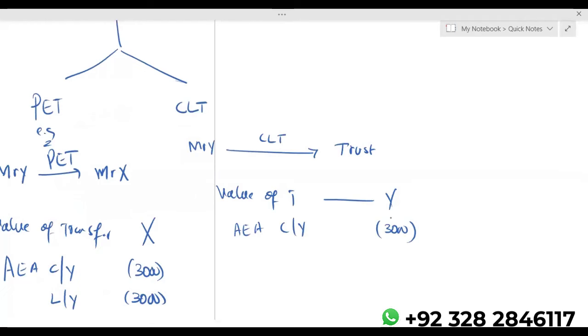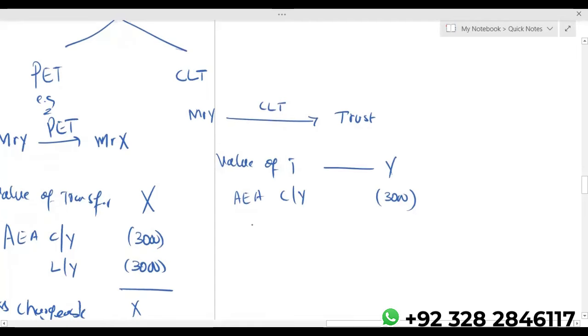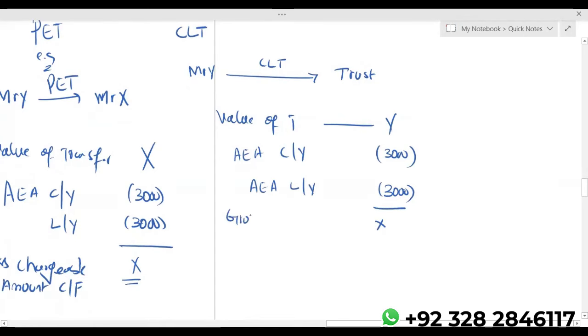And question is always solved in a chronological order, sequentially. You have to deal with the first gift first, then second. For example, if in the same tax year there are more than one gifts, it means all the annual exempt amounts were already utilized by the first gift. That's why I'm saying if there is an annual exempt amount in the current year, take that also. If last year we have unutilized annual exempt amount, then we'll take that. Now you will get gross chargeable amount.